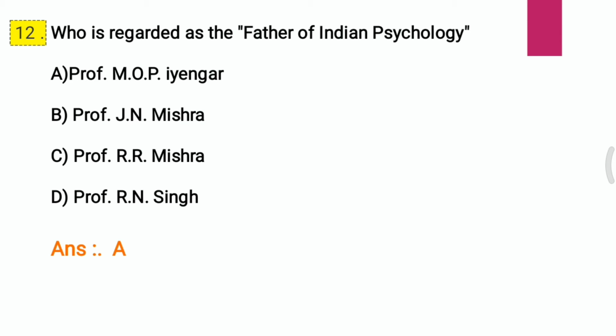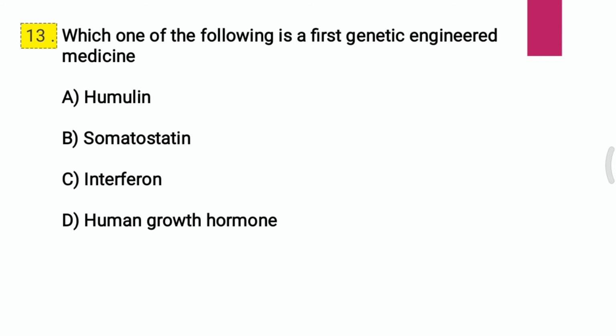Question 13. Which one of the following is the first genetically engineered medicine? A. Humulin, B. Somatostatin, C. Interferon, D. Human growth hormone. I repeat the question. Which one of the following is the first genetically engineered medicine? And the correct answer for the 13th question is A, that is Humulin.